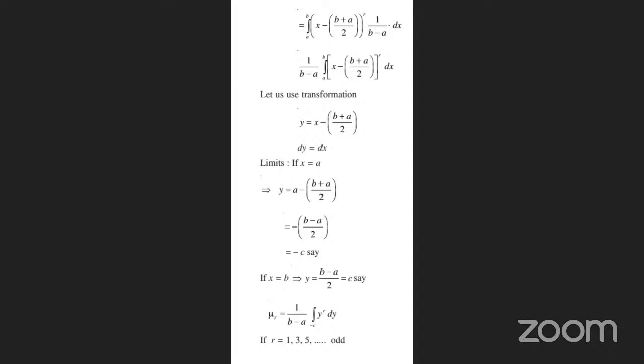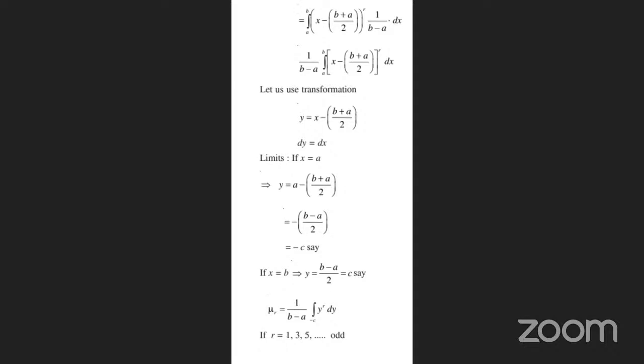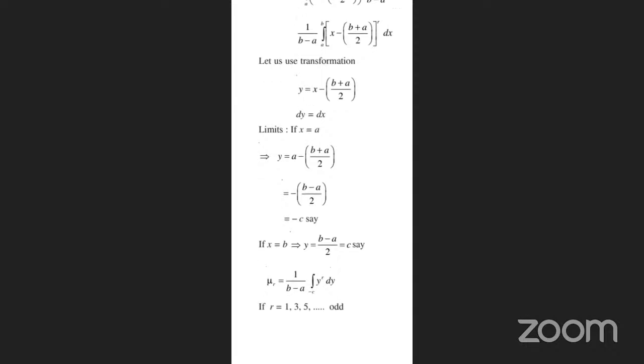Where is the x we are applying? Minus b plus a by 2, that is minus 2a minus b minus a. So cancellation of these ones: 2a plus a, that is minus b minus a by 2. So minus of b minus a by 2, we are calculating that minus c. It's b plus a by 2c, but in front of it minus c is there, so we are writing minus c here. So therefore x is equal to b, therefore y is equal to b minus a by 2c.